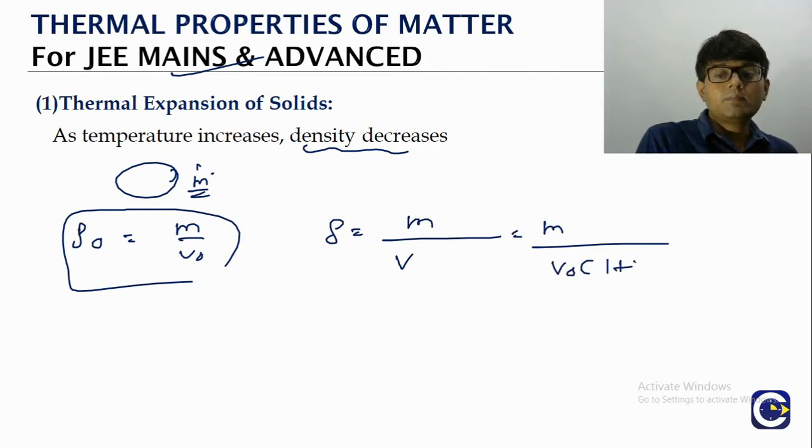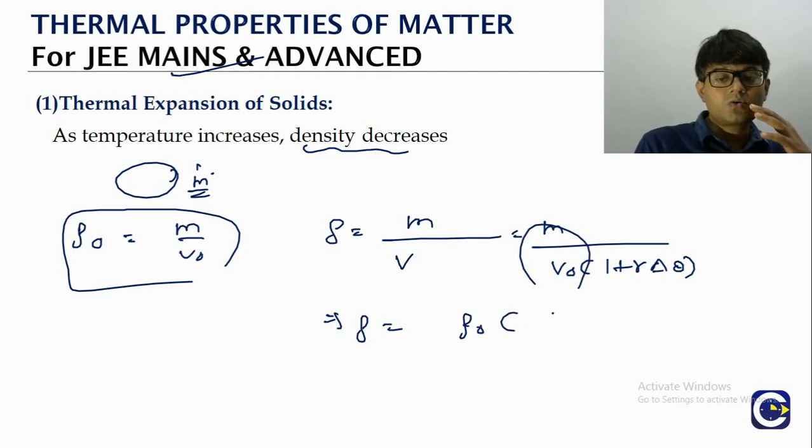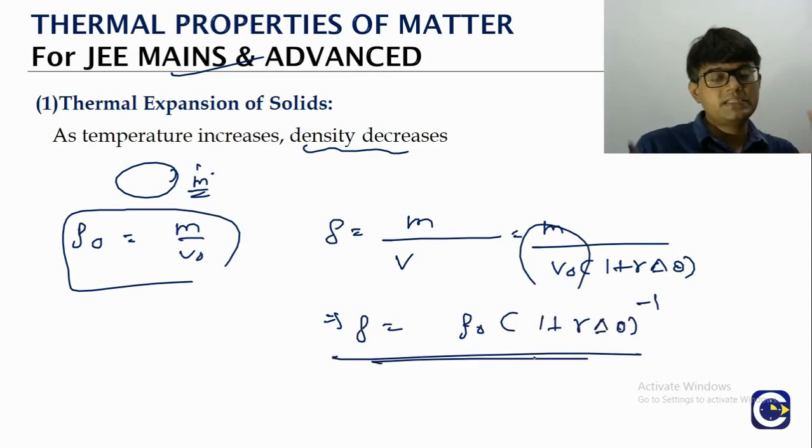V naught into 1 plus gamma delta theta. So look at this. How do we arrange it? M by V naught is what? Rho naught. Rho naught into 1 plus gamma delta theta whole power minus 1. This is the relation.